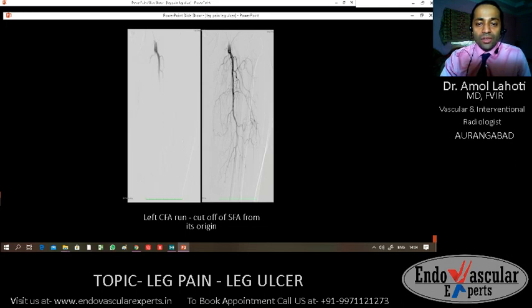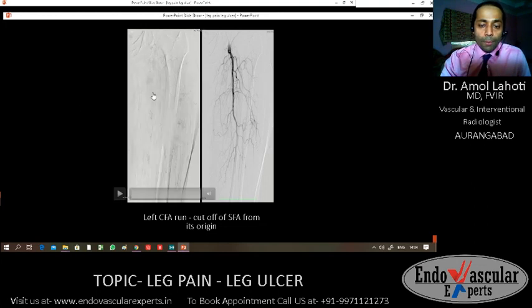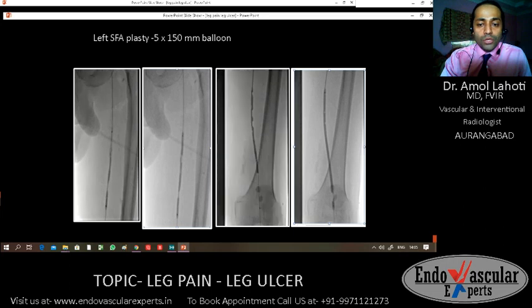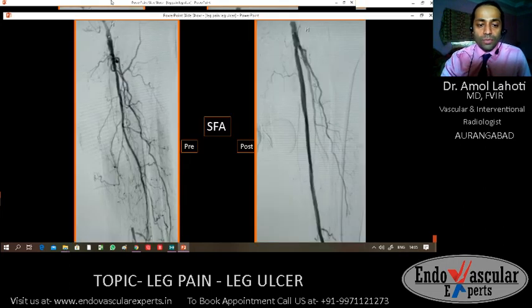This is one case where we can see that this is one vessel which is showing blood flow, but the main vessel supplying the leg below is completely blocked. You can see in this image that the vessel is just crossed with our guide wire, for which we do angioplasty, and post angioplasty I will show in this pic. This is the best image. We can see that the vessel here is completely blocked. Post angioplasty, that vessel is opened, and so the patient's claudication, rest pain, or pain in the leg is relieved.